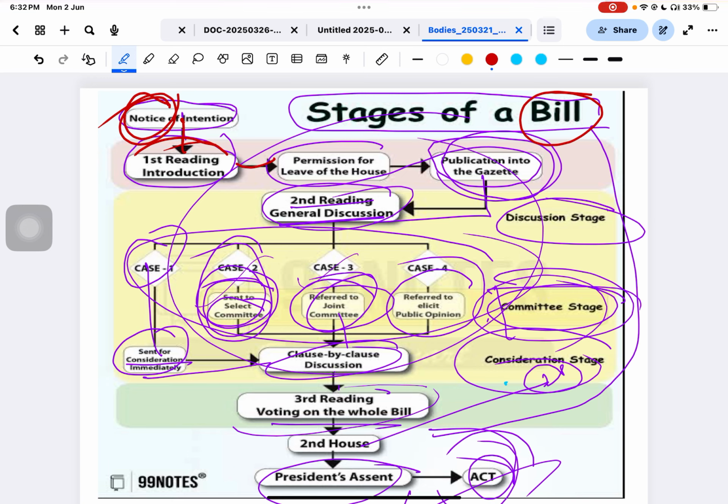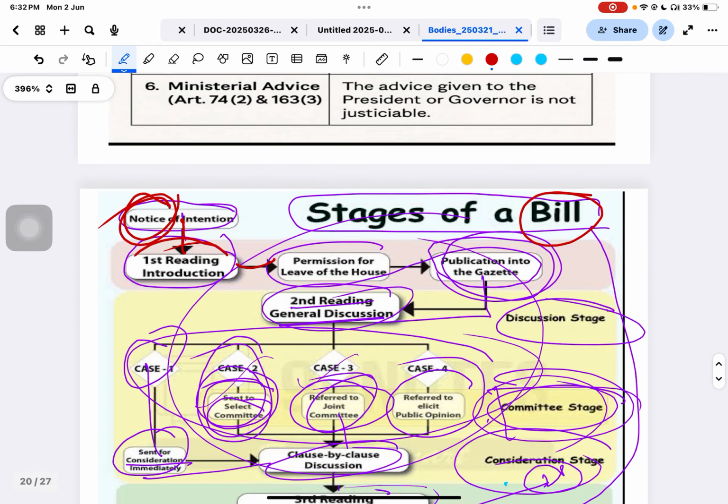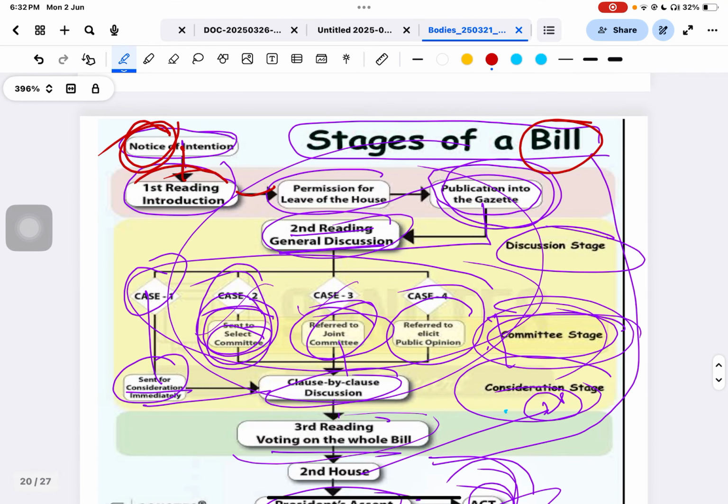After the first reading, it is published in the Gazette. After publication in the Gazette, it is sent for the discussion stage, and this discussion stage is known as the second reading. In this second reading there are four cases.